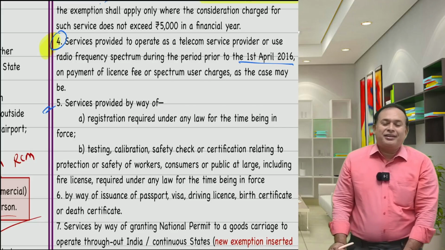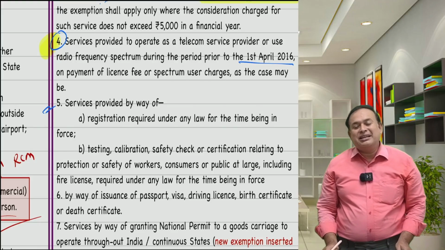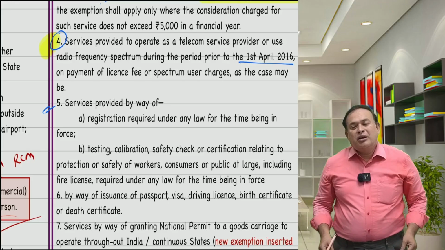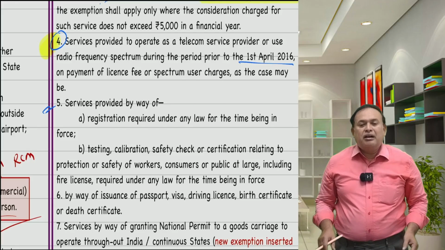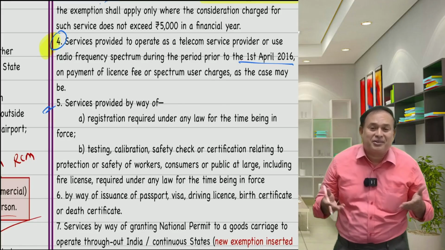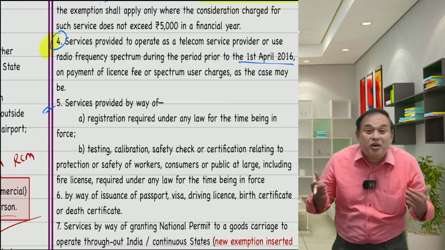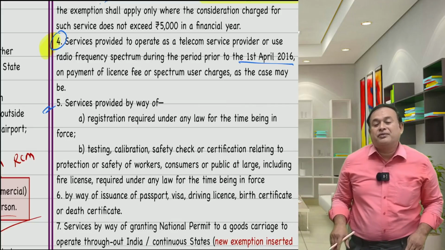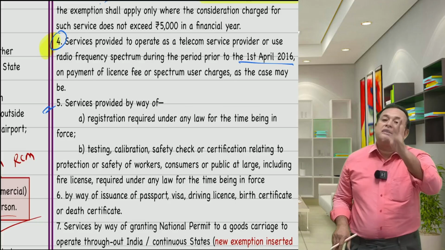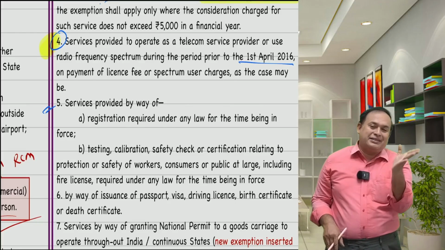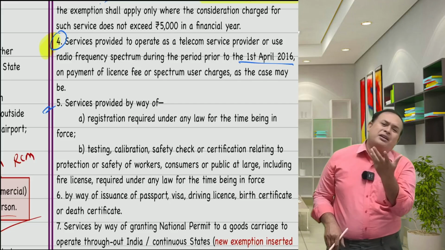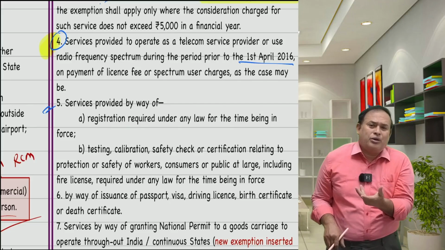Not mandatory, sir. I am running a factory, sir. For my factory, registration under the Factories Act is not required. In spite of that, I voluntarily applied for the license and paid the fees. Under the GST, if required under law, it is exempted. If not required under the law and you paid the fees voluntarily, it is taxable.